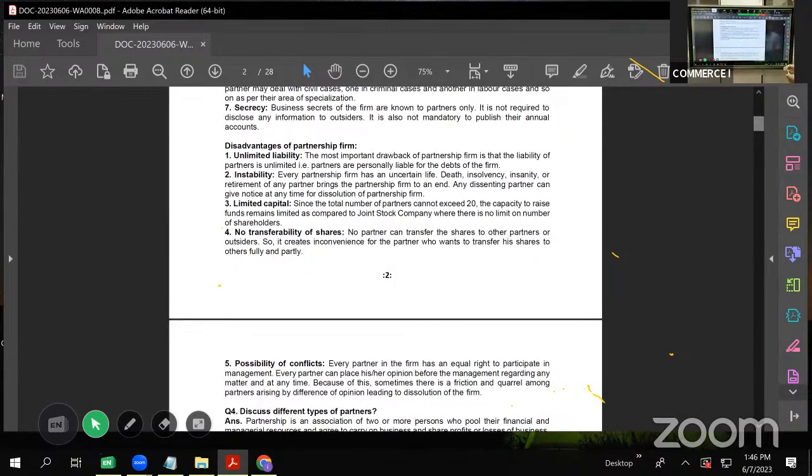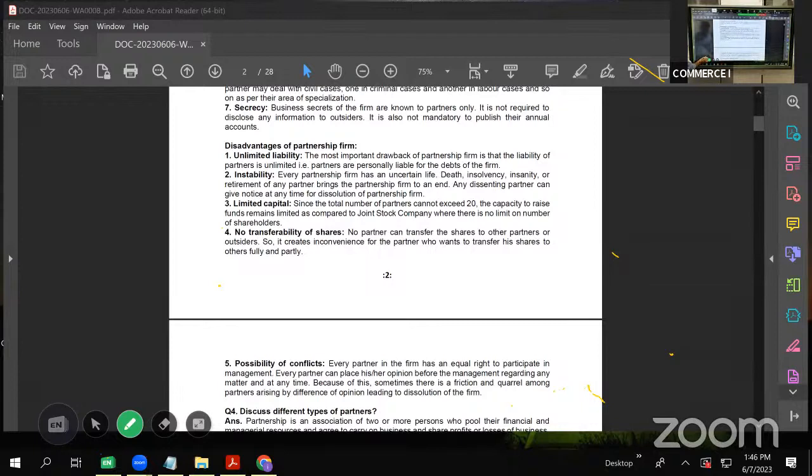Let us take the disadvantages of partnership. So what are the disadvantages?